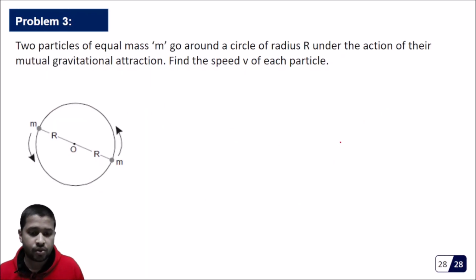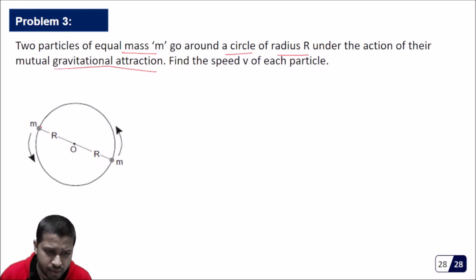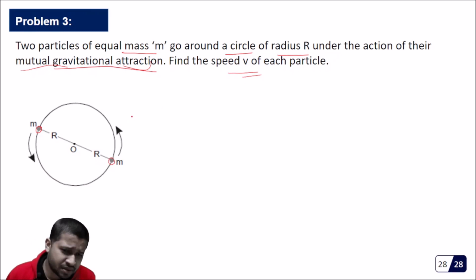Okay, so one last question for today. Two particles of equal mass go around a circle of radius r under the action of the mutual gravitational attraction. So it is said that there are two particles of equal mass, they go around a circle of radius r because of the mutual gravitational attraction. Find the speed v of the particle. Okay, this is a very interesting question.